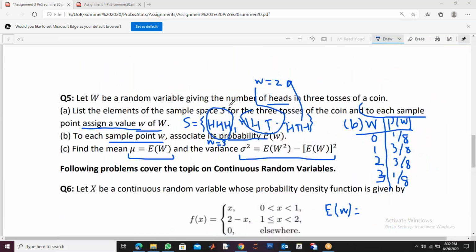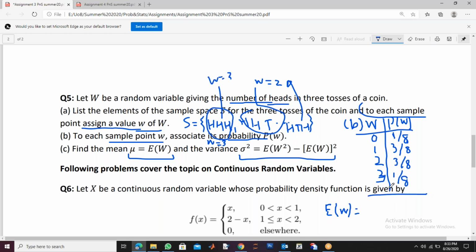For the number of heads, you will write all 8 outcomes for S: head, head, head; head, head, tail; head, tail, head; head, tail, tail; and so on, up to all 3 tails. Now, if you count the number of 0 heads, there is only 1. Number of 1 head, there are 3, so 3 out of 8. Number of 2 heads is also 3, so again 3 by 8, and 3 heads is only 1, so that is 1 by 8.